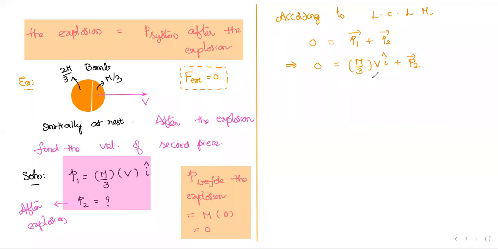Bringing this to the other side, P2 bar equals minus m by 3 into V i cap. So m by 3 into v is the magnitude and minus i cap is the direction.